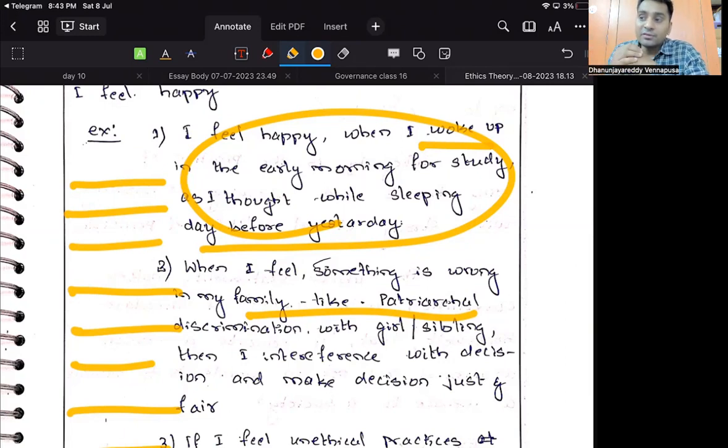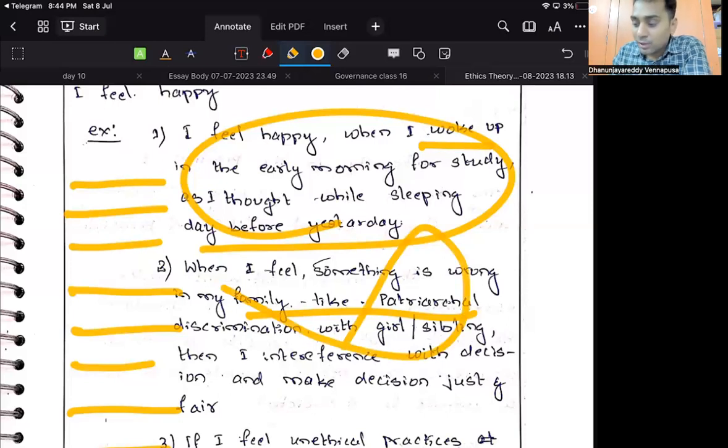Fighting for the right which is happening wrong gives me happiness, or correcting some minor mistakes which are happening in day-to-day life, like shutting down a tap which is open in public gives me happiness, or turning off a light on the street when it is still lighting even in the daytime, it gives happiness. So you have to write those examples. Don't go too much personally into your family because it is conveying a message that your family is of patriarchal nature. So don't bring your family issues and put them on the paper like this. This won't look good. So eliminate this type of thing.